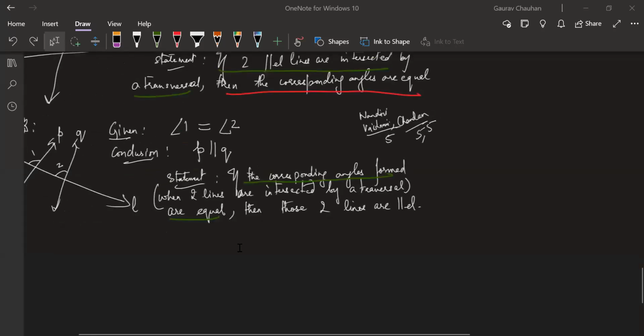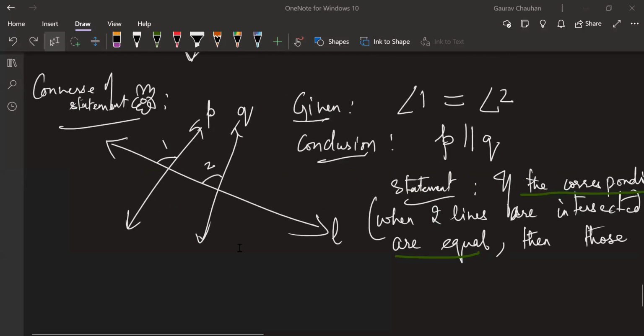Why I drew the diagram like this is because I did not want you to say they are parallel just by looking. That's something we should conclude if angle 1 is equal to angle 2. It's not given to you. That's your conclusion when you know that 1 and 2 are equal. Okay, Darshini? Got it. That's why I drew the diagram like this.